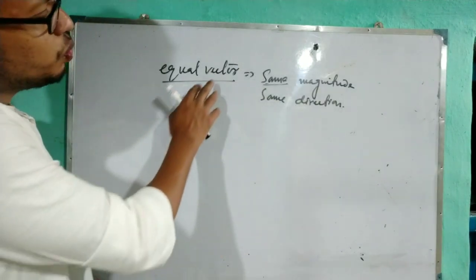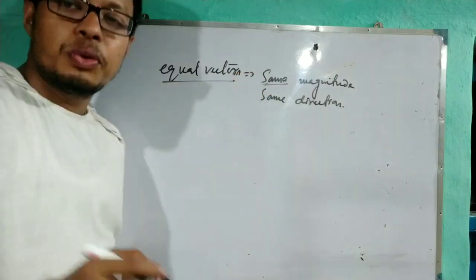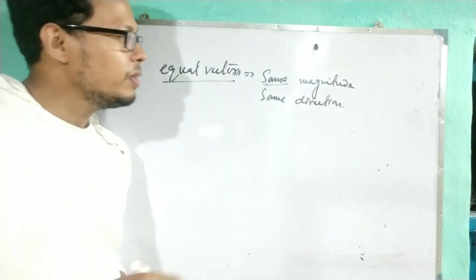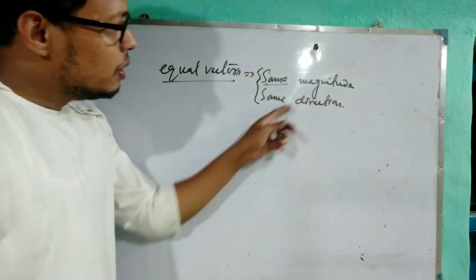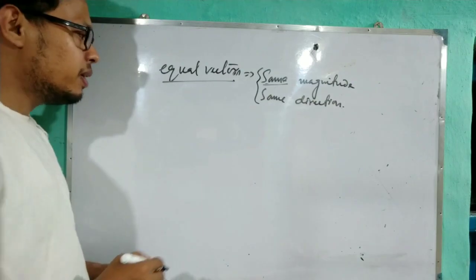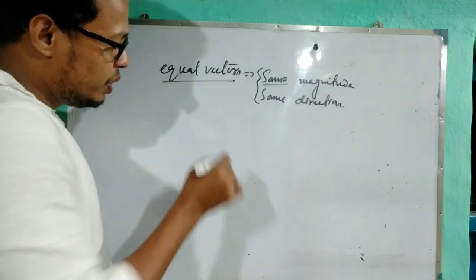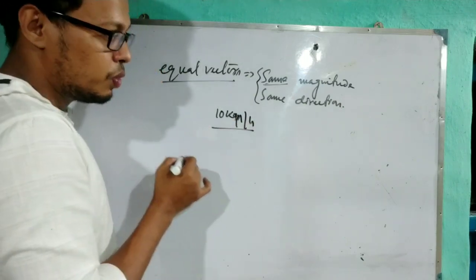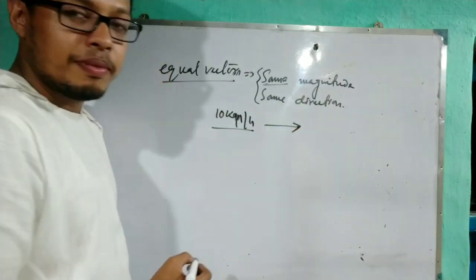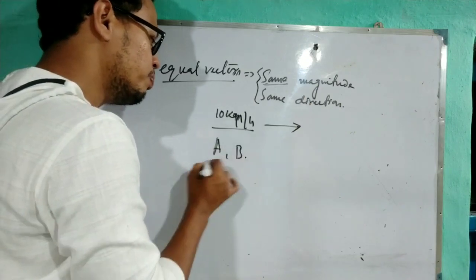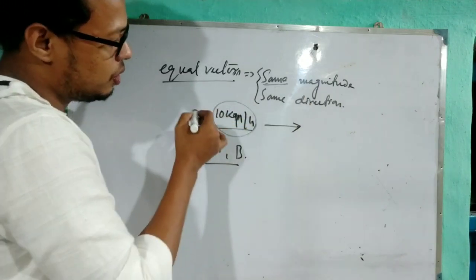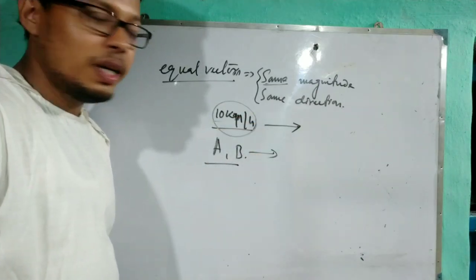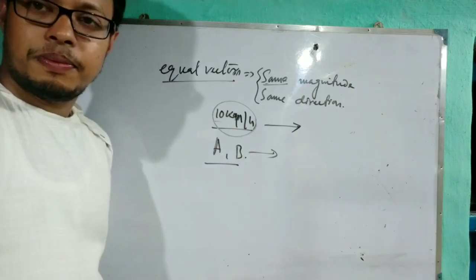Now what are equal vectors? The vectors which have the same magnitude and the same direction. These types of vectors are called equal vectors. Example, suppose two cars are moving with a speed of 10 km per hour towards east. Car A and B both have the velocity 10 km per hour towards east. Means they are equal vectors.